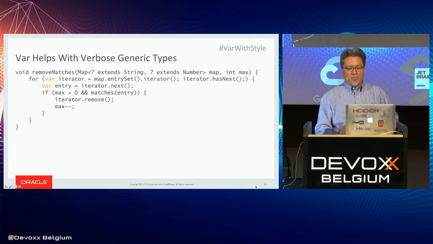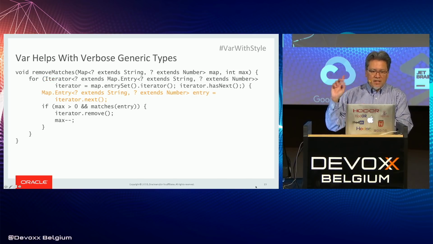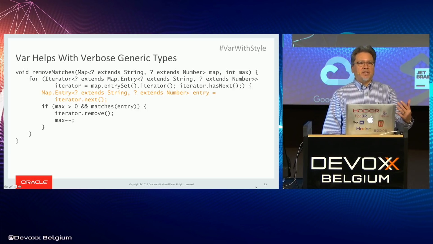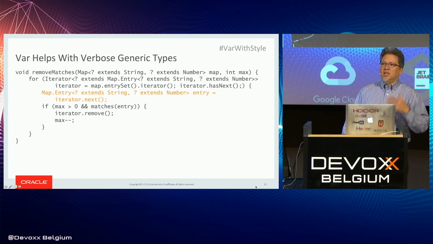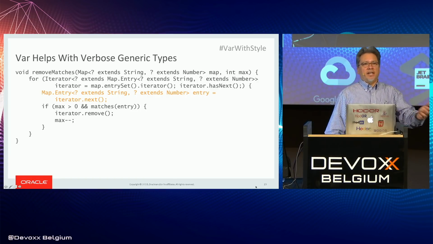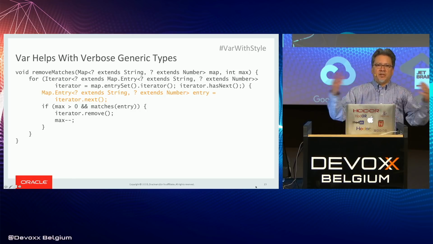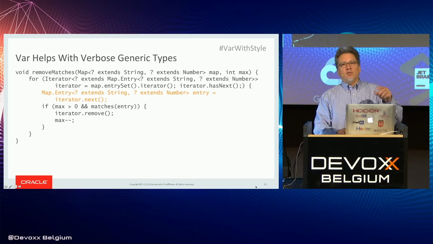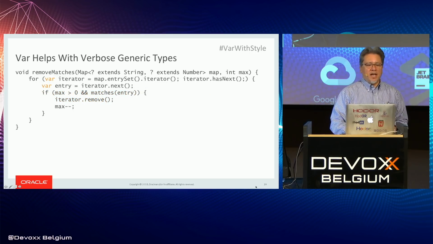Writing out the explicit type, here I'll go back and show that. The nested wildcards of that iterator variable really make it complicated. And in fact, you don't really care what the exact type is. You know you have a map from string to number, and you're iterating over the entries, so you're dealing with strings and numbers. That's what this code does. It's pretty easy to understand. So writing out the exact type of this iterator is a burden.